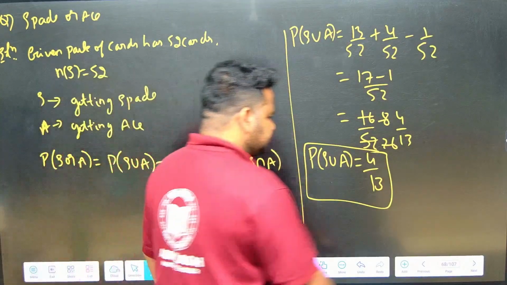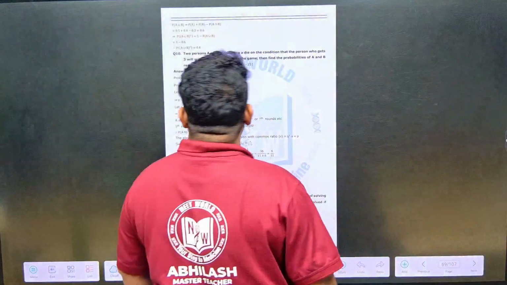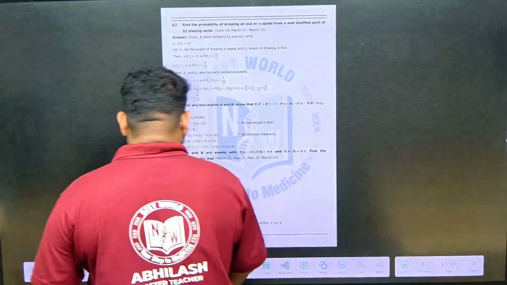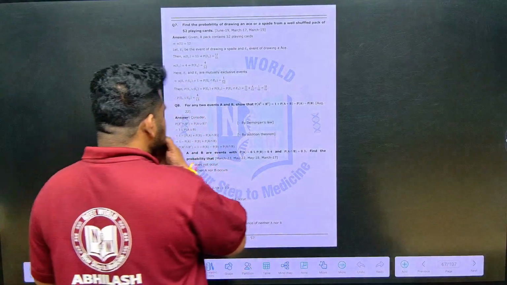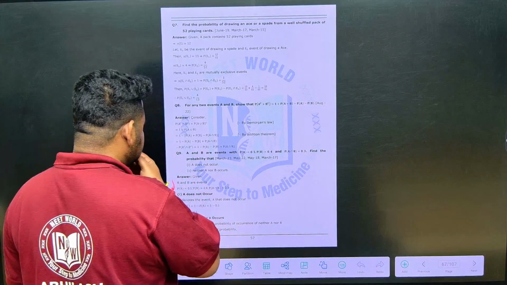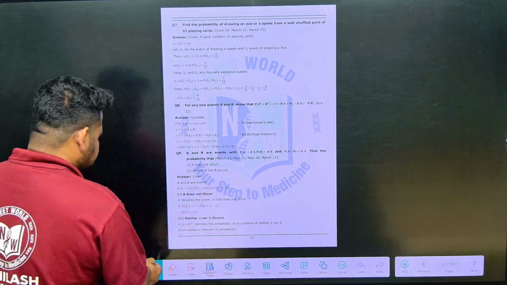See here, look at this question, the 9th question.